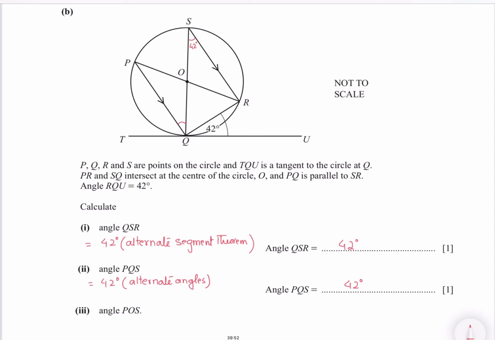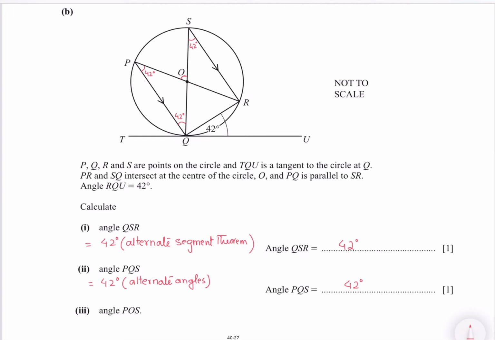Angle POS. So to find POS, we should know angle P. Angle P is also 42 degrees because of angles in the same segment. So when P is 42, we can find the third angle POQ by adding these two 42 degrees and subtracting the result from 180.